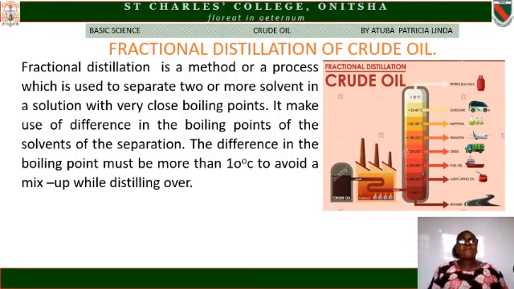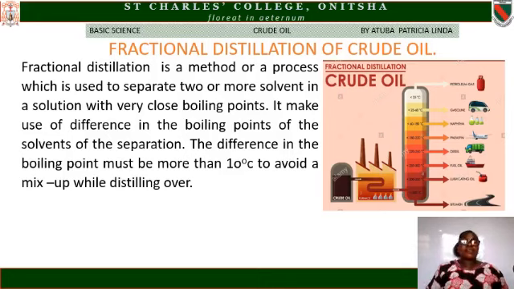In the diagram of fractional distillation, the first process is to insert the crude oil in the fractionating column, then heated at about 400 degrees Celsius.